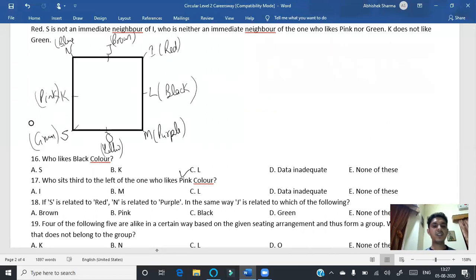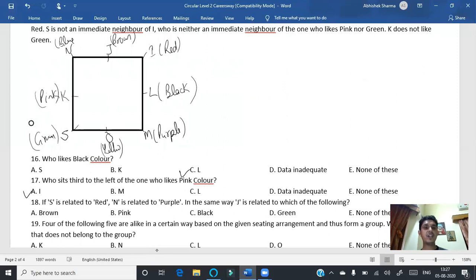Thereafter, question number 17: who sits third to the left of the one who likes pink? So third to the left of that one is I, so our answer will be A. Thereafter, if S is related to red, N is related to purple, in the same way J is related to what?